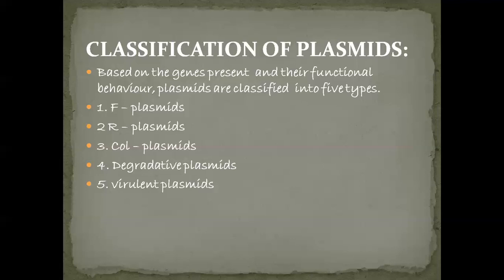These virulent plasmids transfer Vir genes to non-pathogenic forms, and then they cause diseases. Example, the Ti plasmid of Agrobacterium tumefaciens, which causes crown gall disease in dicots. So these are the types of plasmids depending on their behavior and functions.